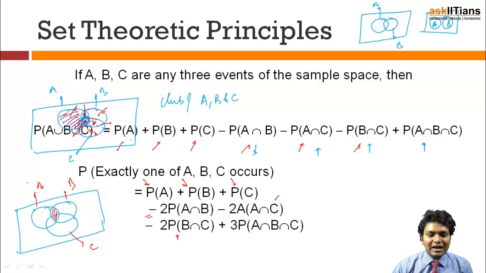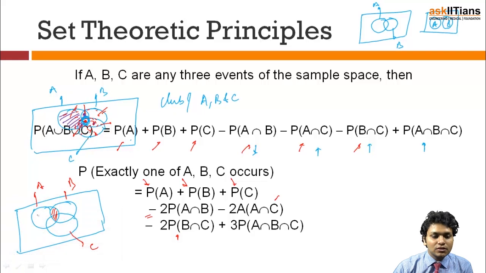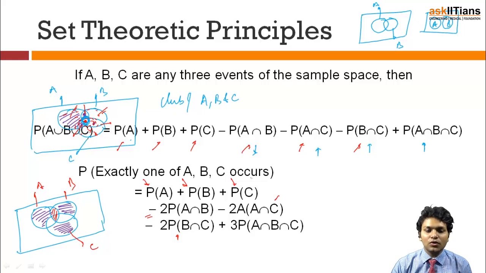So what exactly am I expecting? Exactly one of A, B and C occurs. So what is the area in which exactly one of A, B and C is occurring? See, this is the area, this the area in violet, and B and C. So these are the three areas where exactly one of A, B and C will occur. So how to get this? I have first added all of these. While adding, I saw that this red portion is getting counted twice. So I have subtracted it, which means by doing P(A), P(B) and minus twice P(A intersection B), I have included this region and excluded this red one.